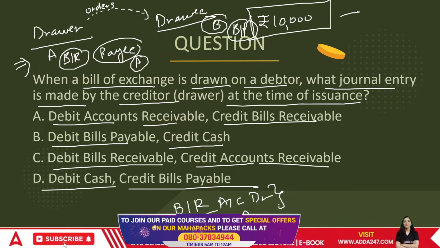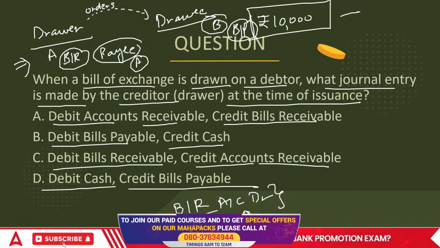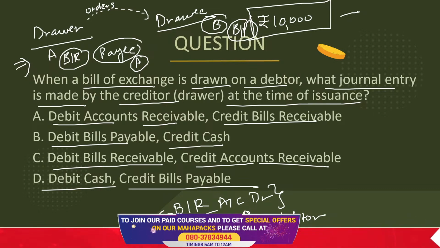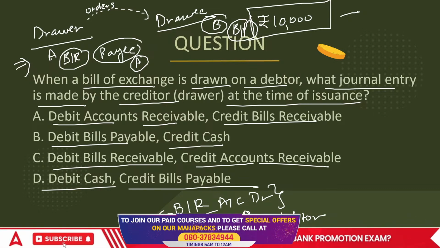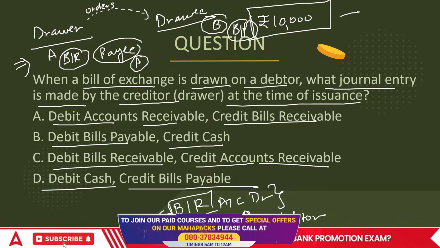In this case, if I am supposed to receive money, then for me it's a bill receivable. So I'll write it as bill receivable to B, because B is supposed to pay me the money. He is my debtor. So he is now released, but I have got a bill receivable. In this case, A is the one who issued the bill on B and ordered B to pay him 10,000. So for A, it's a bill receivable. Now he's released from being a debtor, but he has become a bills receivable.